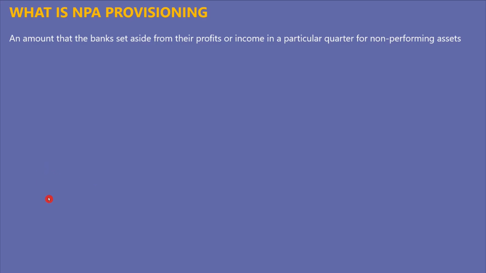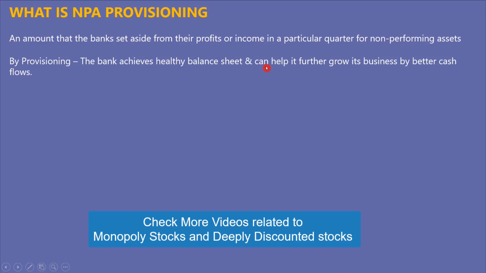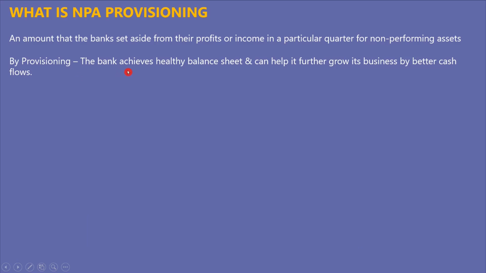Moving further, let us see what NPA provisioning means. This is the amount that the bank has to set aside from its profits or income in a particular quarter after declaring an asset as non-performing. By having this provisioning, the bank achieves a healthy balance sheet, the cash flows also look healthier, and it helps further grow the bank's business. This is strictly guided by RBI regulation.